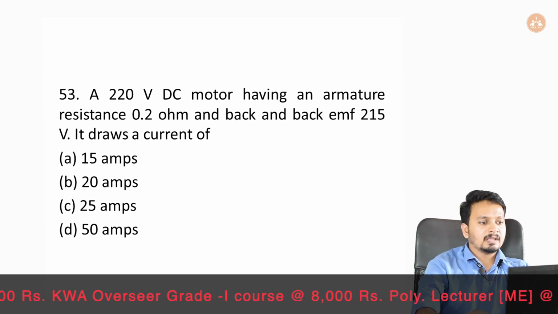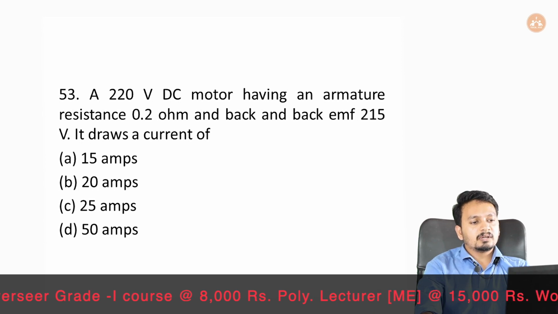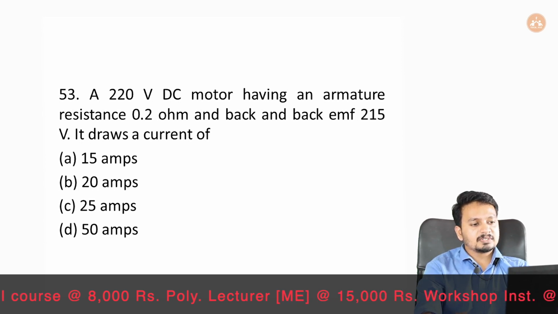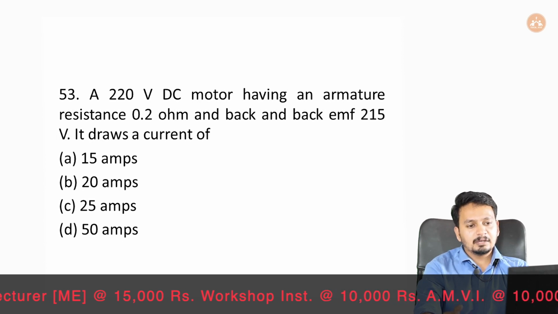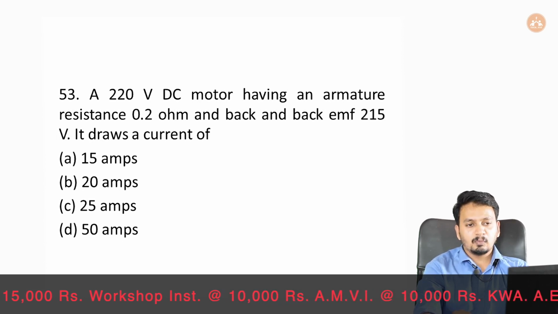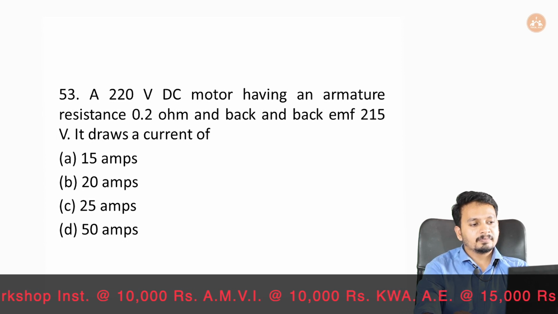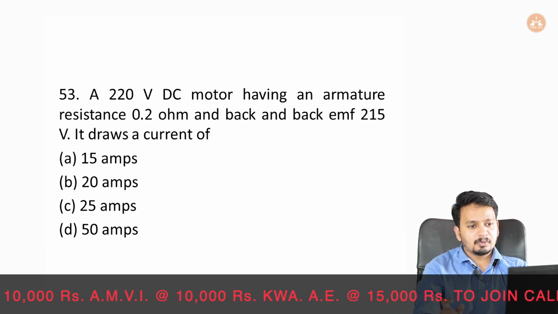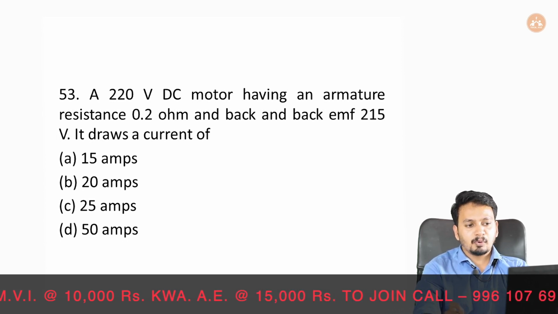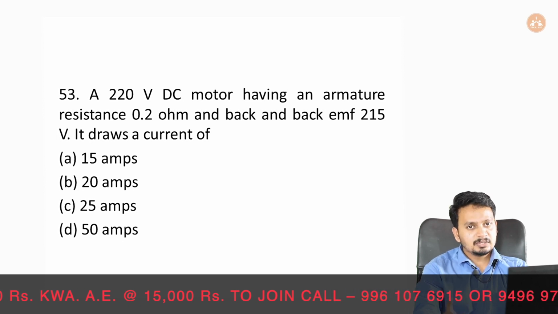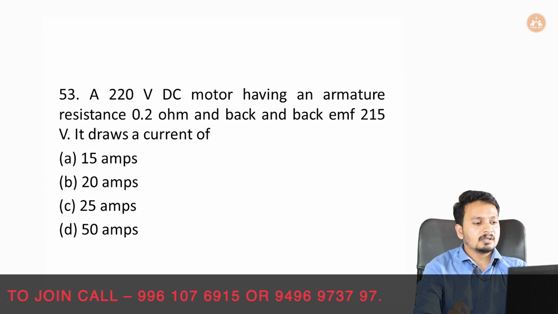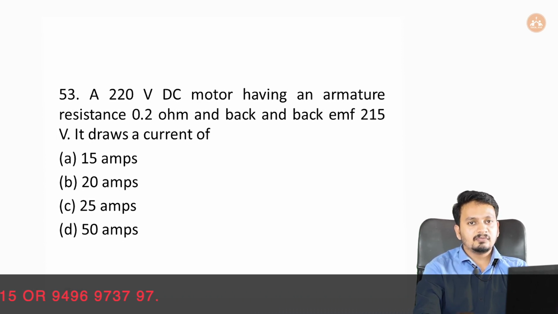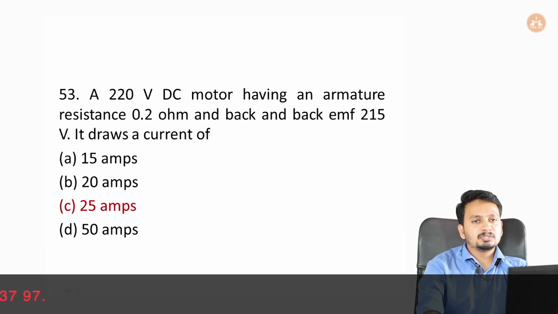Okay. Next question, a 220 volt DC motor having an armature resistance 0.2 ohm and back EMF 215 volt draws a current of. Okay, so we have a 220 volt DC motor with an armature resistance of 0.2 ohm and the back EMF is 215 volt. It draws a current of option A 15 amps, option B 20 amps, option C 25 amps, and option D 50 amps. And our answer will be 25 amps.